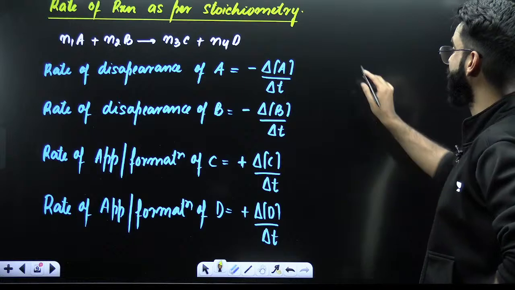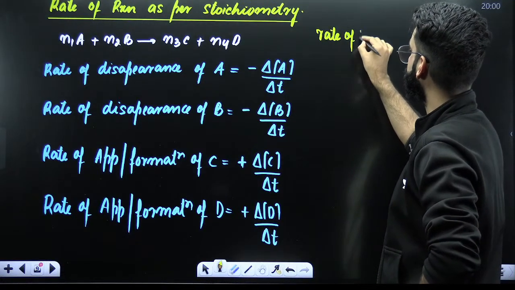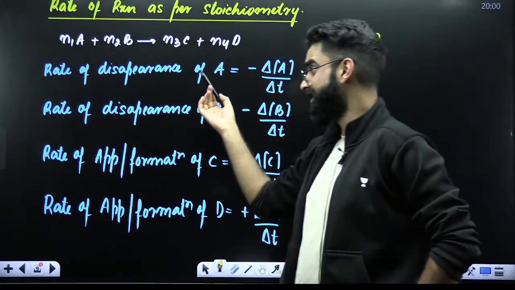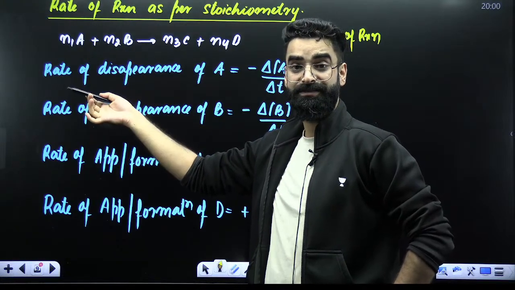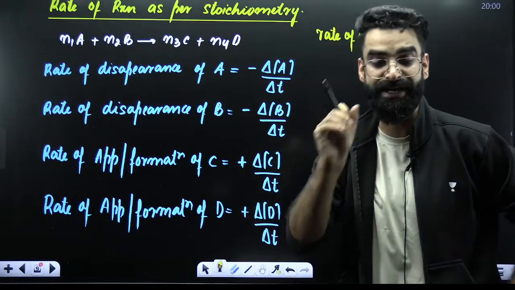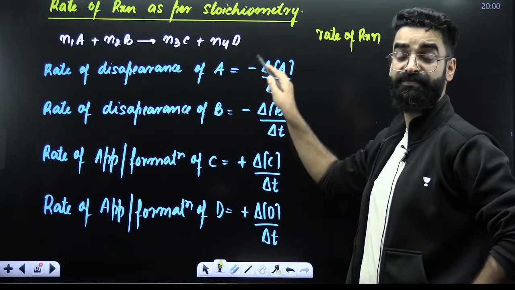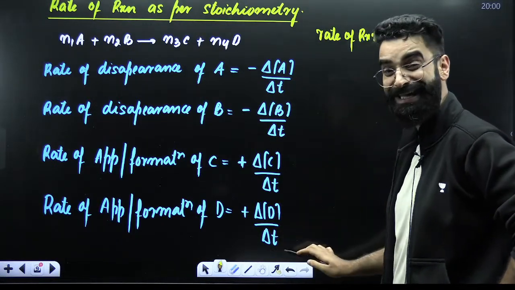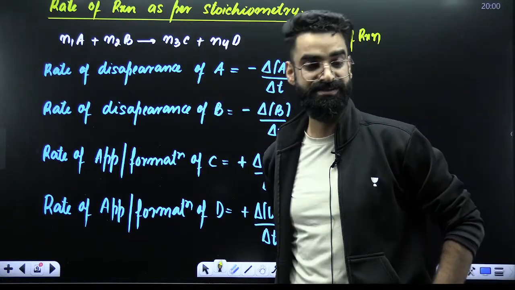Now there comes something called rate of reaction. One was your rate of disappearance, that was defined for the reactant. One was your rate of appearance, that was defined for the product. One is the rate of reaction, that is defined for the reaction. This term is not defined for the reaction. It's defined for A. This is defined for B. This is defined for C. This is defined for D. This term, rate of reaction, is defined for the overall system. Your system is the reaction now.